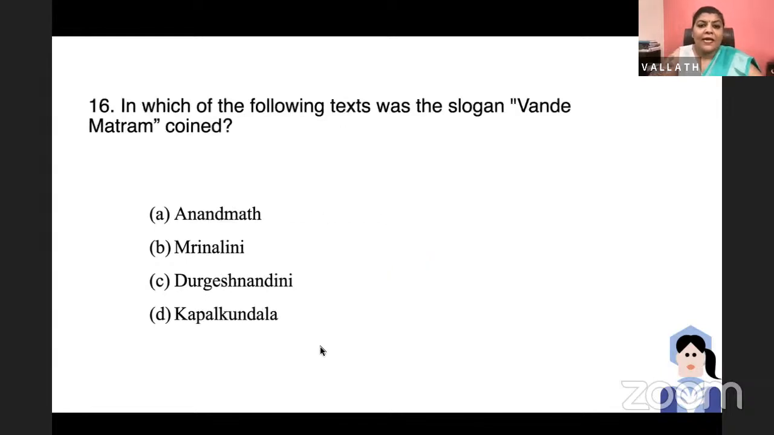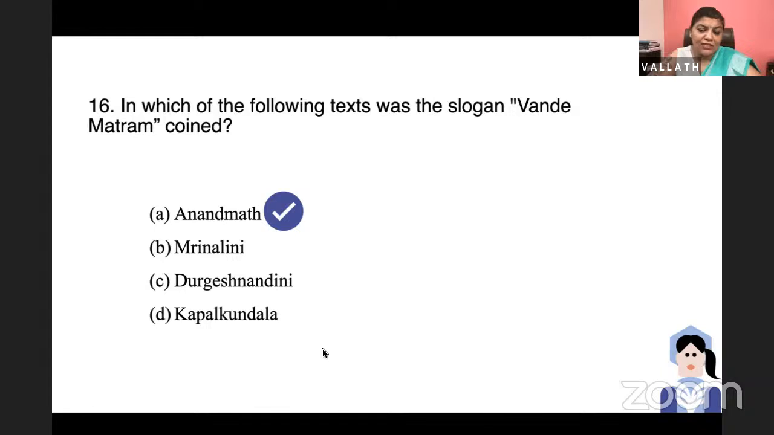Okay. Would you like to read out, Ankita? This is your question. In which of the following texts was the slogan Vande Mataram coined? Anandamath, Mrinalini, Durgesh Nandini, or Kapalkundala. So all these are novels by Bankim Chandra Chattopadhyay, and the clue is happiness. So if you know what happiness means in Hindi, yes. I got it. It is Anandamath.